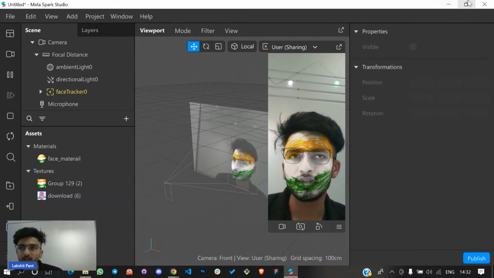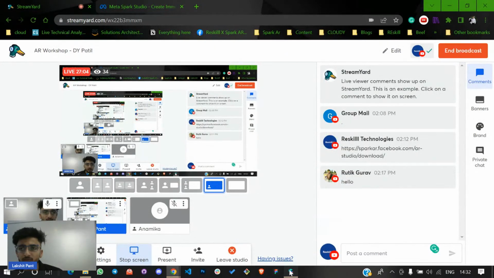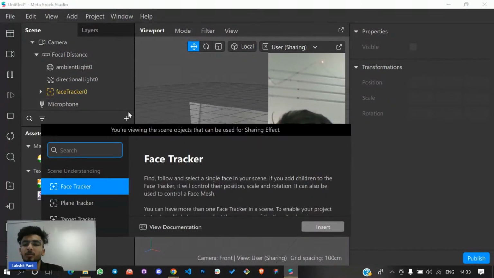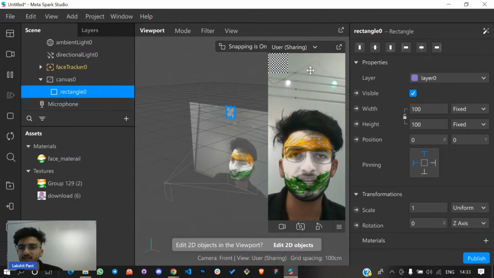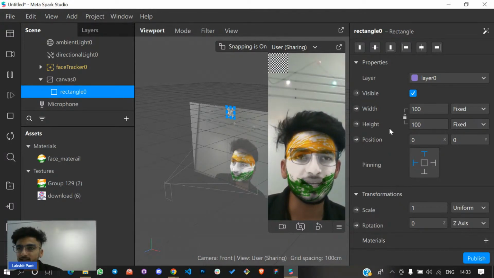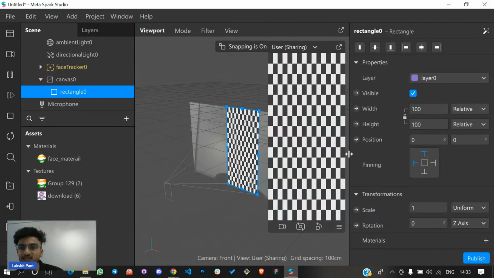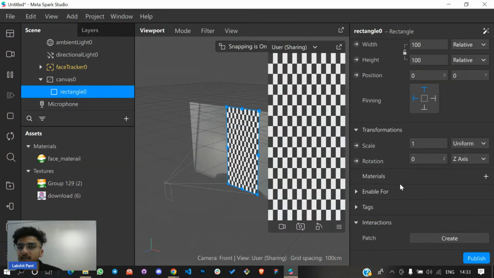For today's filter, I'm going to use a rectangle and I'll try to place this T20 thing on my background. I'll use a rectangle and you can see this rectangle has a small grid covering. I'll try to make it cover the entire screen. So I'll go to properties and change the width to full width and height to full height. Now you'll see it has been edited and it has covered my entire screen.